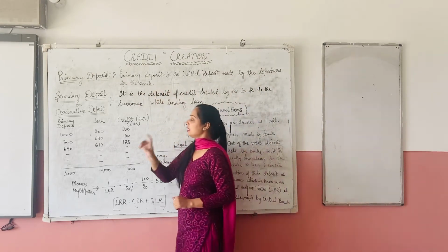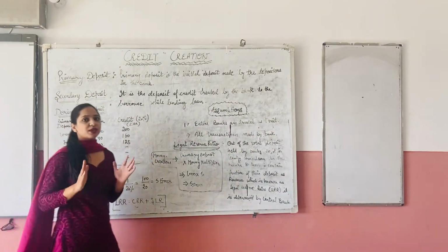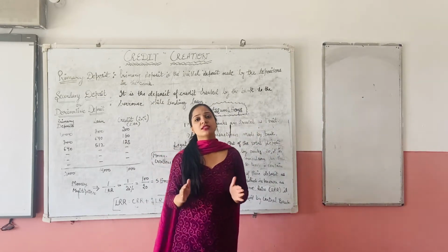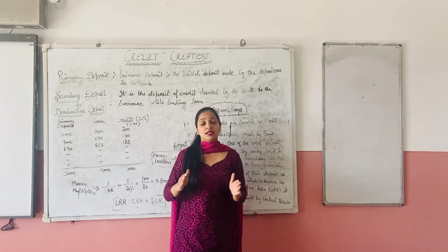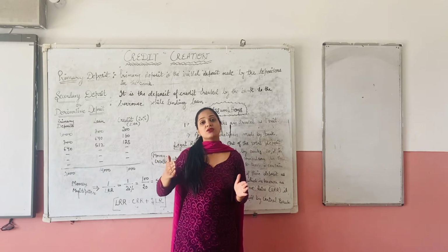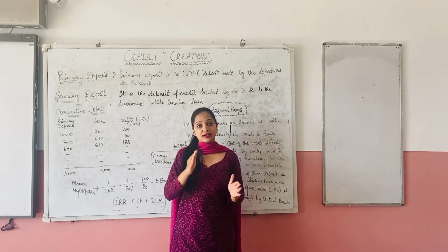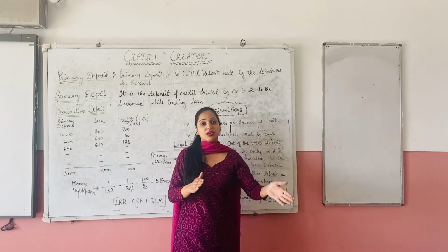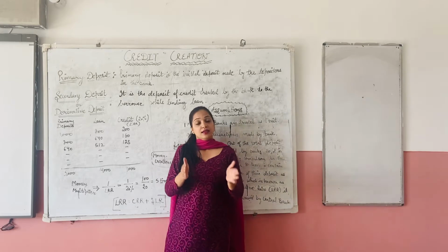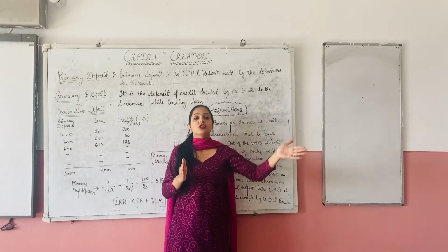For example, if a person A deposits 1000 in the bank, that 1000 is known as a primary deposit. Basically, we are going to consider how money is created by the bank. How is it possible that 1000 is received by the bank, but the bank gives rupees 5000 in the form of loans to the people?